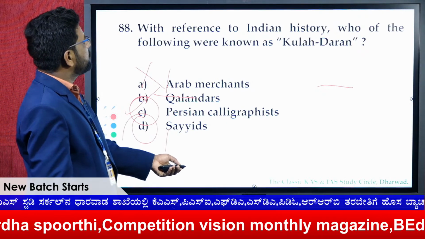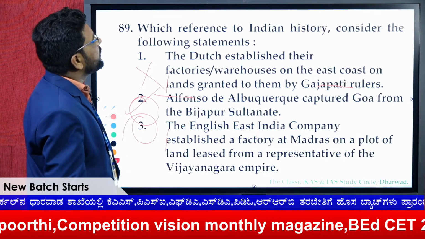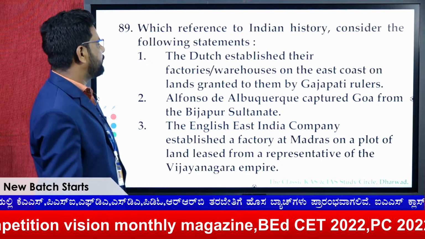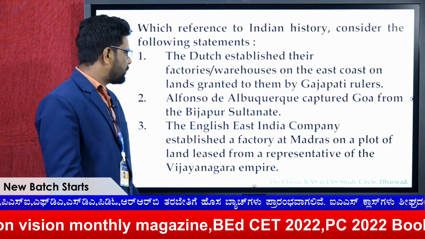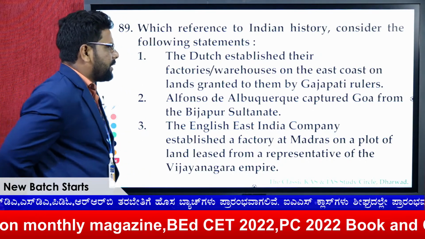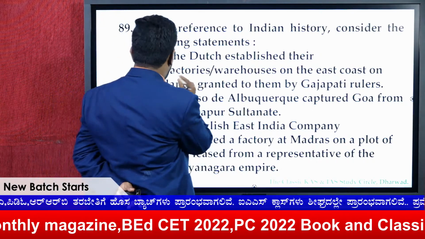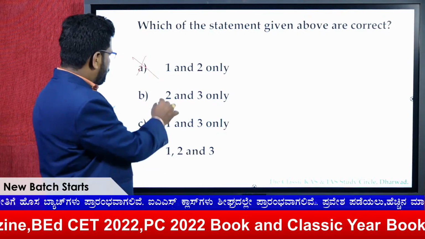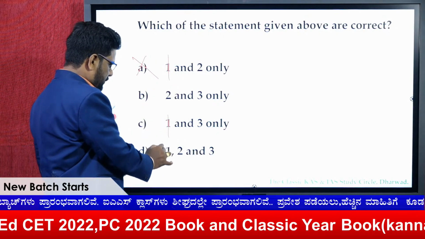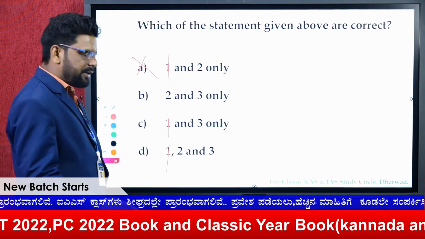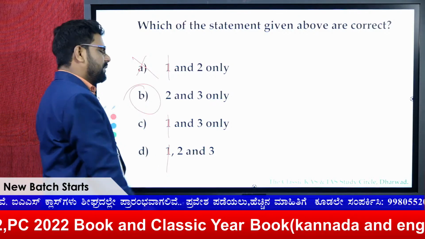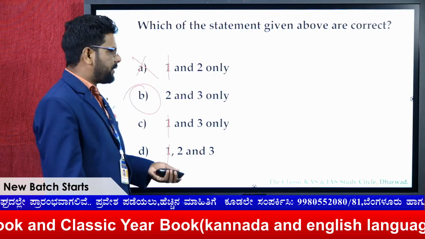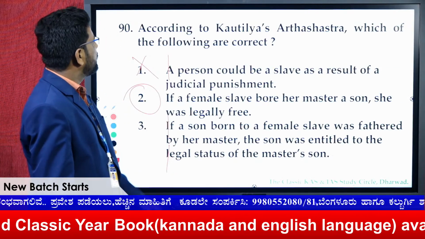So the next one is Indian history, consider the following statements. The Dutch established their factories or warehouses on the east coast on lands granted to them by the Gajapati rulers. No, they are not granted by the Gajapati rulers. So remove 1. The remaining here is 2 and 3. That's why I am telling you to chase the wrong one, not the right one, and you will get the answer.